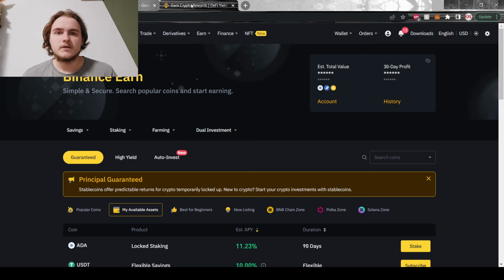So if you're a beginner, for example, and aren't a very active trader and just prefer to hold it or hodl it, or you're a beginner and maybe don't want to be an active trader yet, then this is a very great way for you to earn some interest on the cryptocurrencies that you hold.